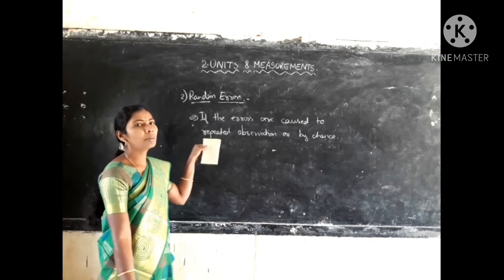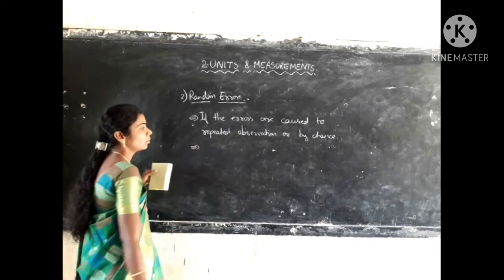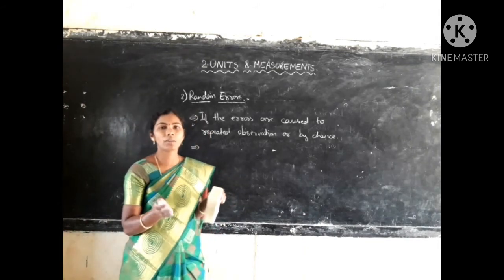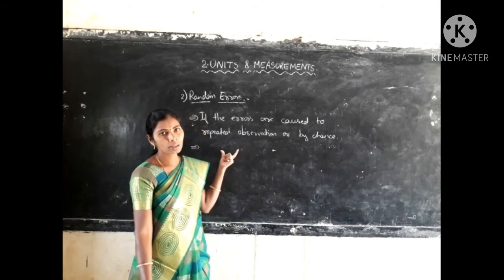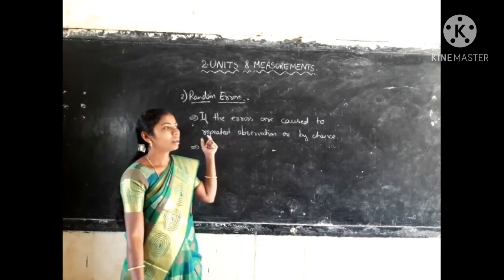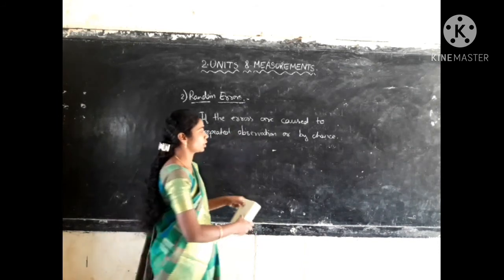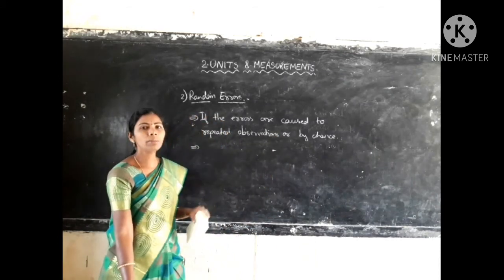Here random errors are again of different types. Mostly these random errors we can remove by the method of the average, by taking the mean of all the values. Random errors is a topic we will deal with in detail; in the next class I will be explaining it. So random errors means the errors caused due to repeated observations or by chance.